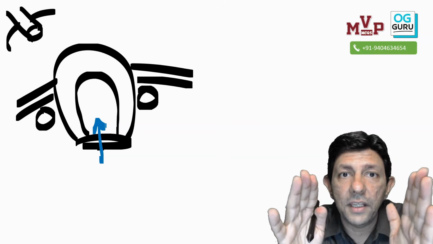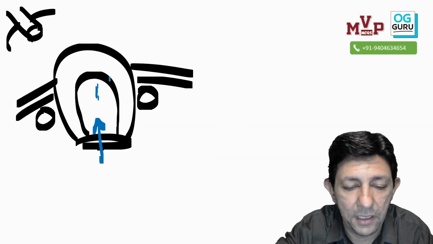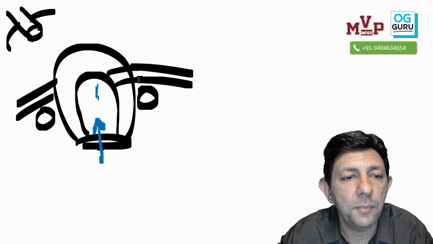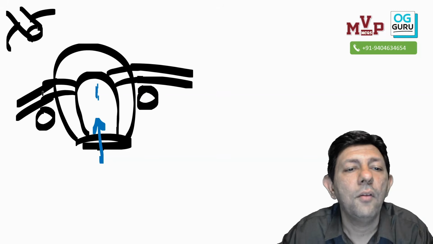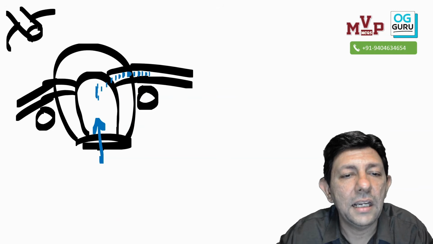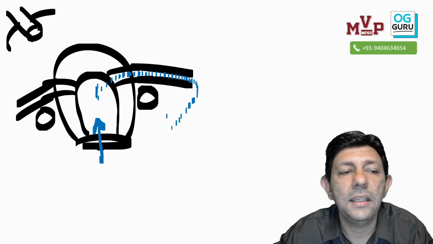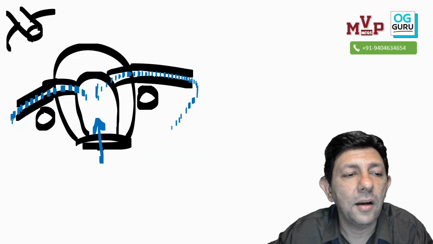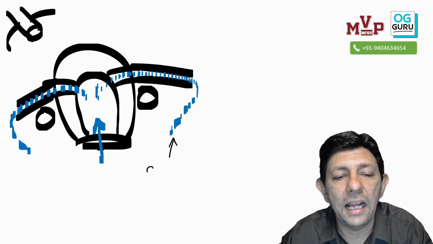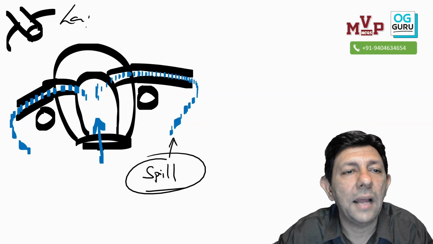So from the cervix, we put a blue color dye, and if the patient's tubes are patent, what will happen? Yes sir, the blue color dye will enter the uterus, the tube, and from the fimbrial end, the dye will come out, which is called the spill of the dye. And we are checking that spill of the dye through a laparoscope.